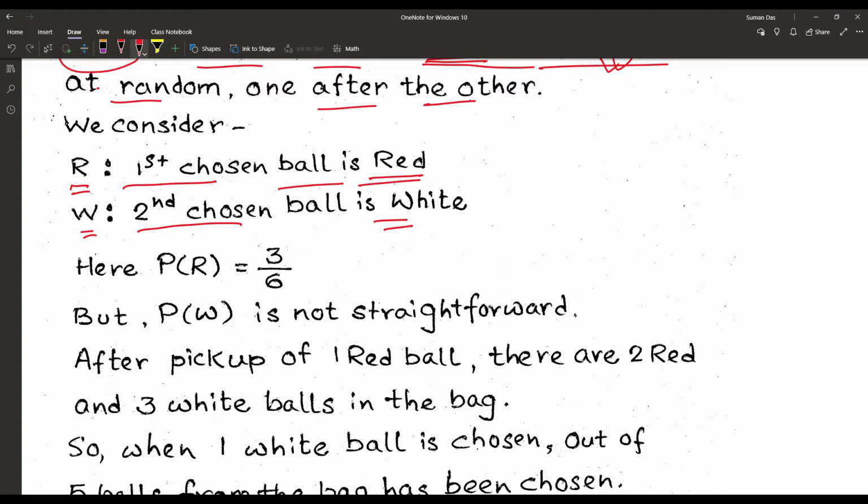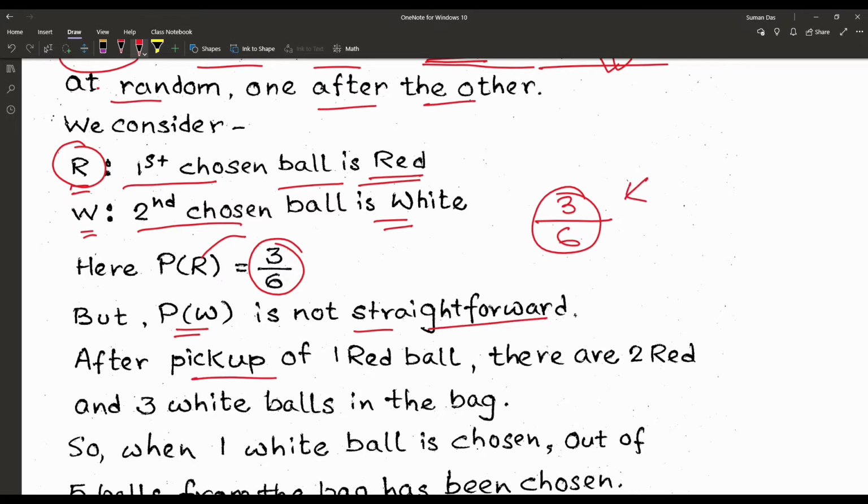As there are 6 balls in the bag, when we find the probability of the event R, the first chosen ball being red, there are 3 red balls. So the probability of R is equal to 3 by 6. But P(W) is not straightforward. Why? Because that is without replacement.